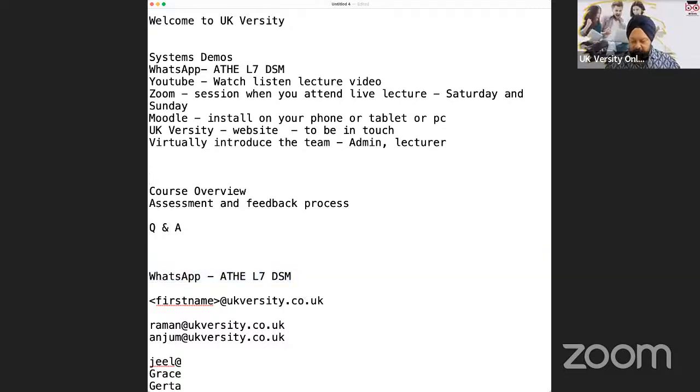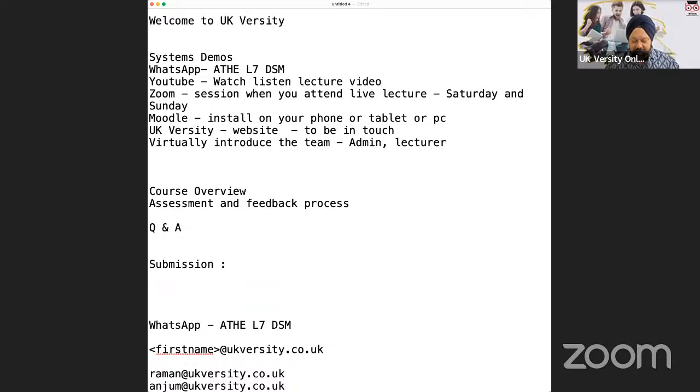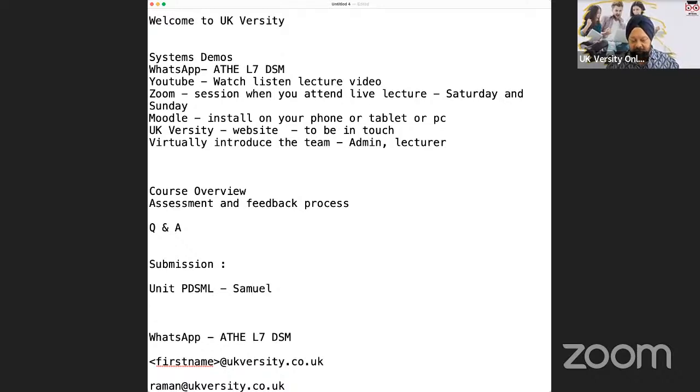Now, after you have had the delivery of the unit, currently the first unit, which is personal development and strategic management leadership, the PDSML unit, is being delivered by Samuel. Once this unit is complete in, say, 2 or 3 weeks' time, you would be asked to submit an assignment. So if this unit finishes on, say, 31st July, you'll have 2 weeks to submit the assignment.